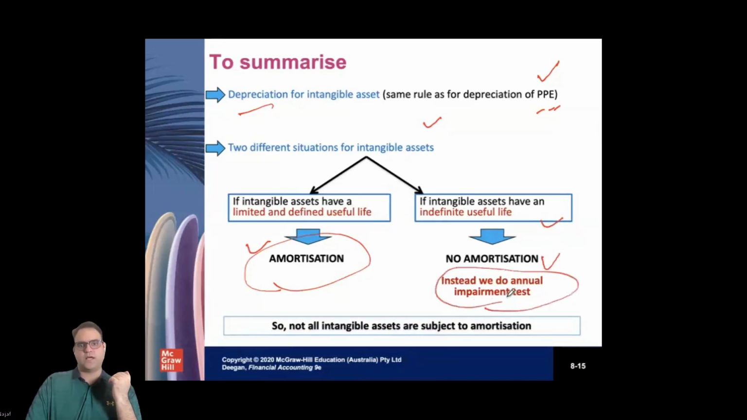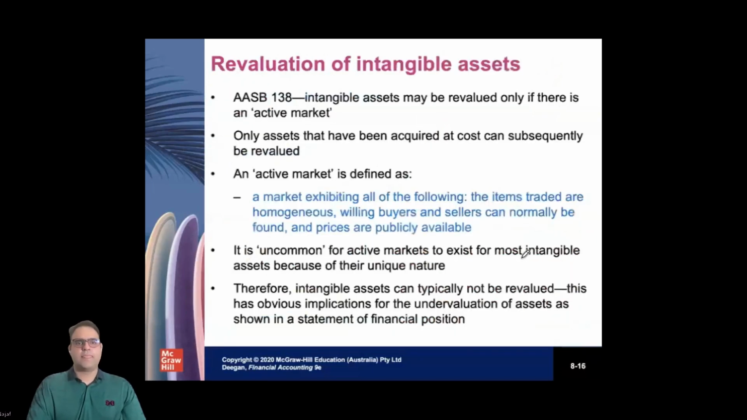Instead, we will do the impairment test every year. This is a little bit of discussion on the impairment test. In the next few slides we will discuss the impairment test in more detail, and I will give you an example as well. Then we'll discuss the revaluation of the intangibles.